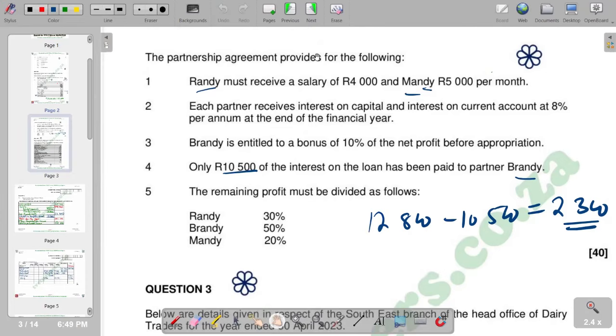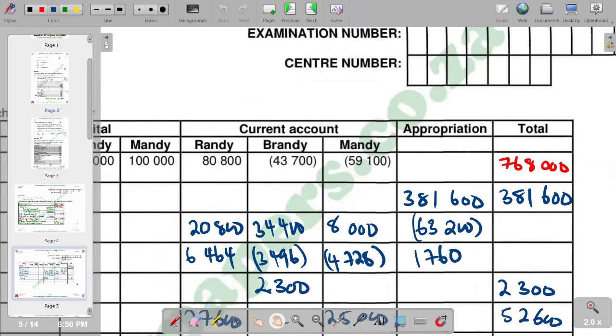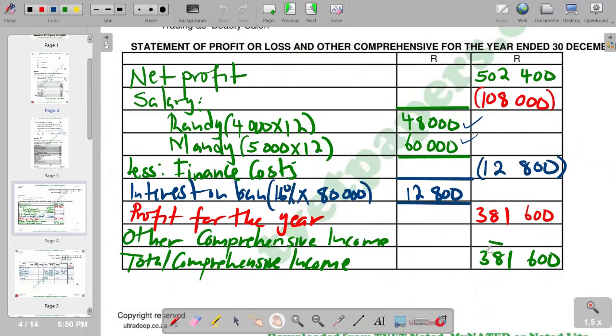And we check in terms of the net profit before appropriation that we have. The net profit before appropriation is the one that we found in the statement of profit and loss, which is 381,600. So if you say 10% times 381,600, you're going to get your answer.